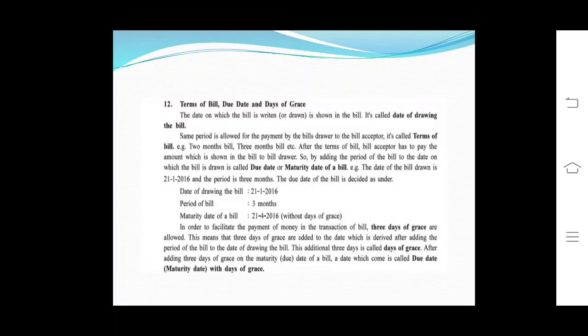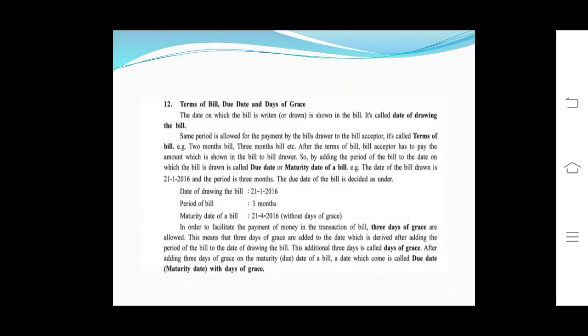This additional 3 days is called days of grace. After adding these 3 days of grace on the maturity due date, the date which comes is called due date, maturity date with days of grace.